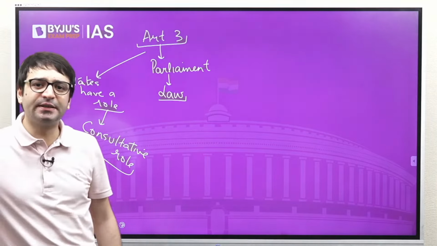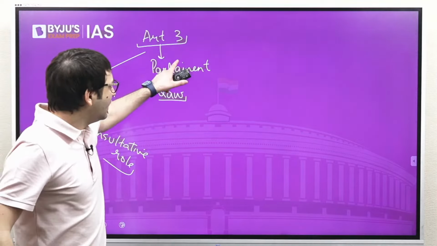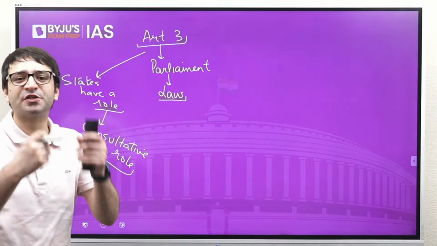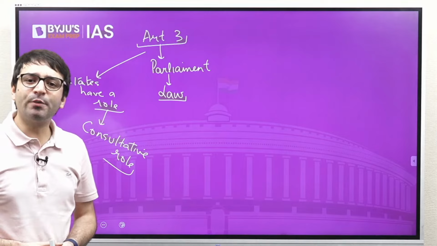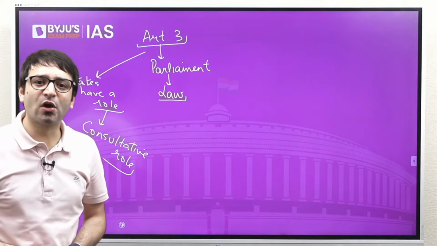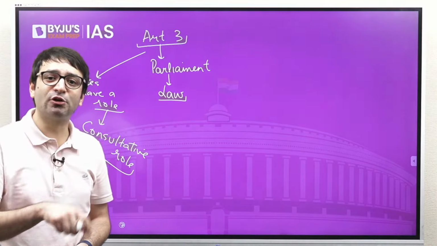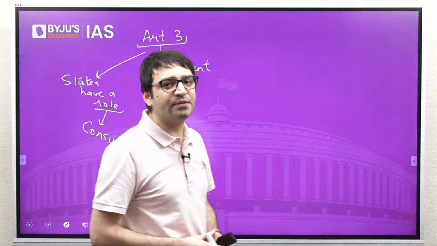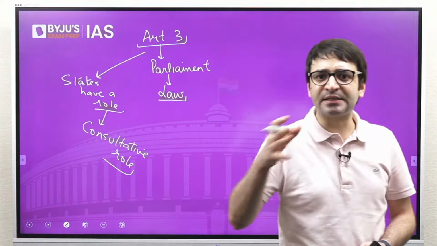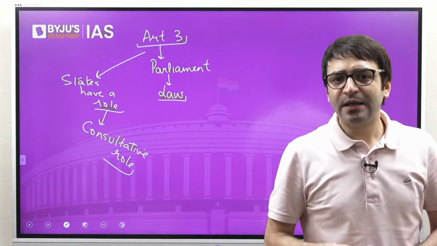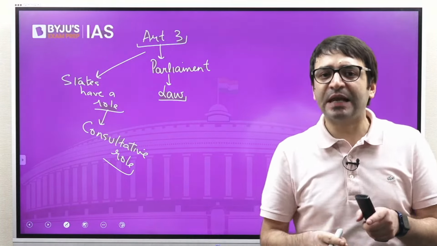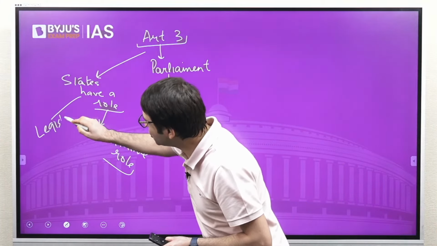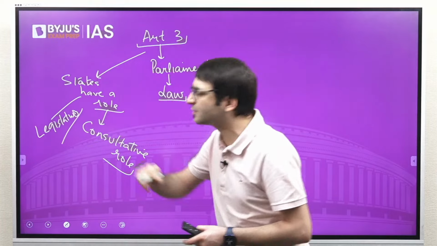And what is this consultative role? A bill under Article 3, a proposal to change the name of a state, for example, cannot be introduced in the Parliament without the previous consent of the President of India. But before he gives his consent so that this bill is tabled on the floor of the Parliament, the President necessarily will have to consult the legislature of that state which is going to be affected by this change.